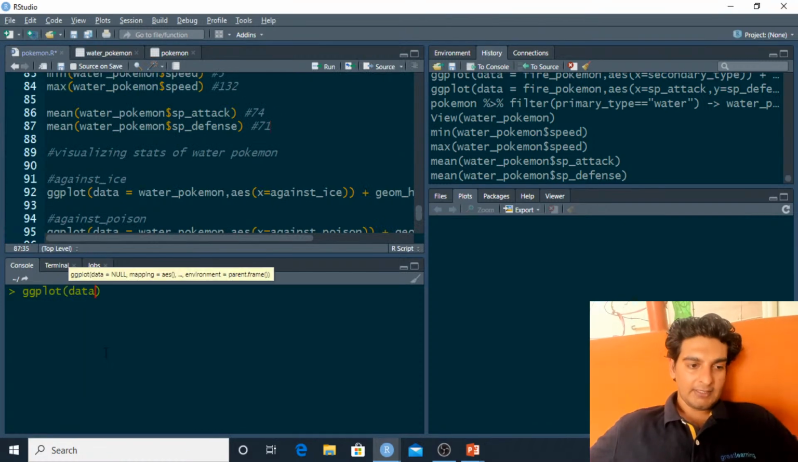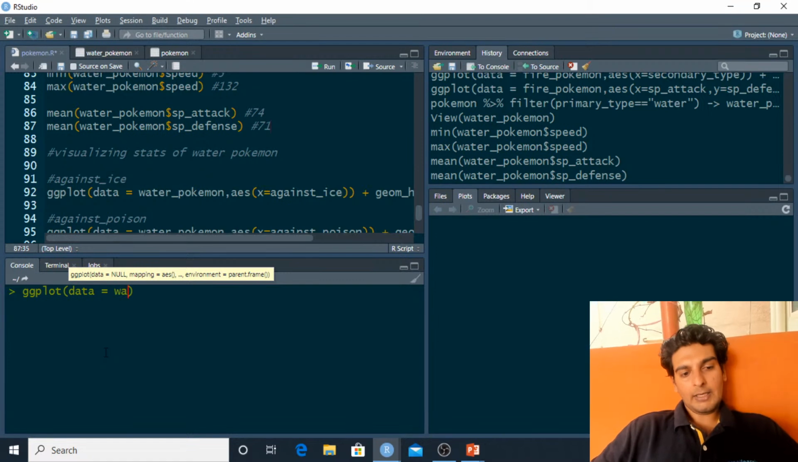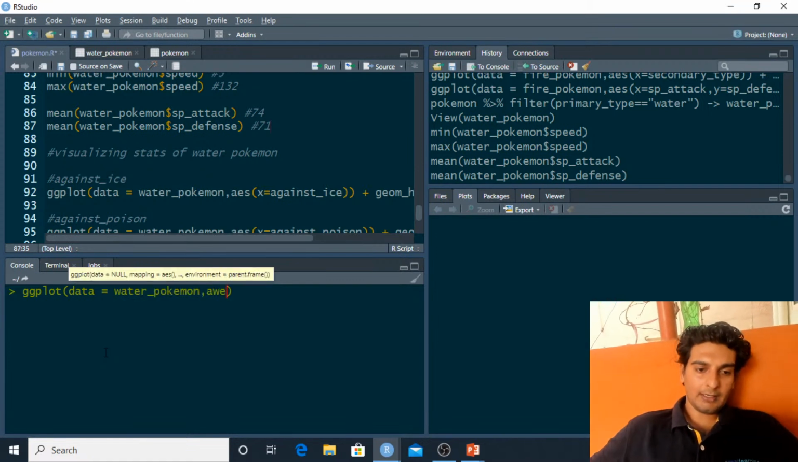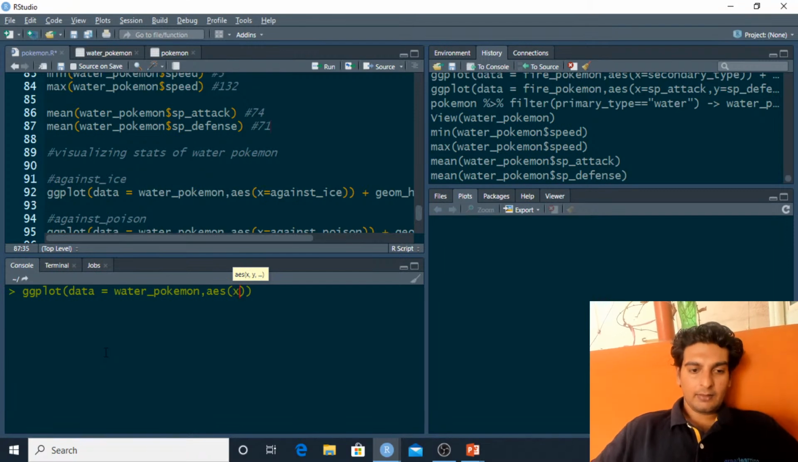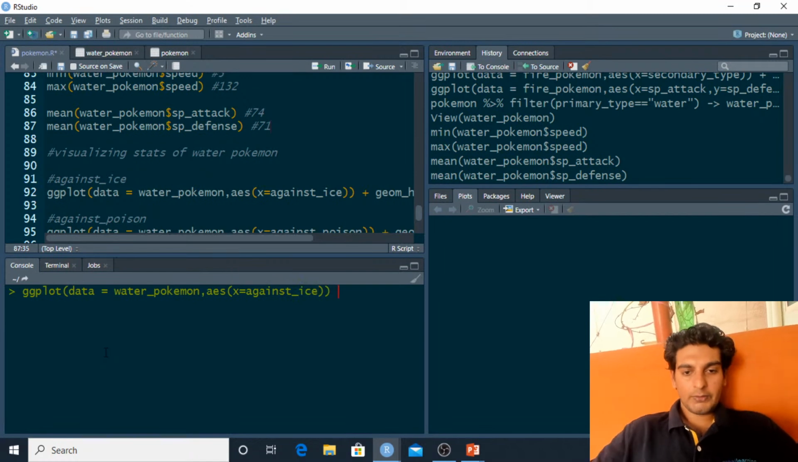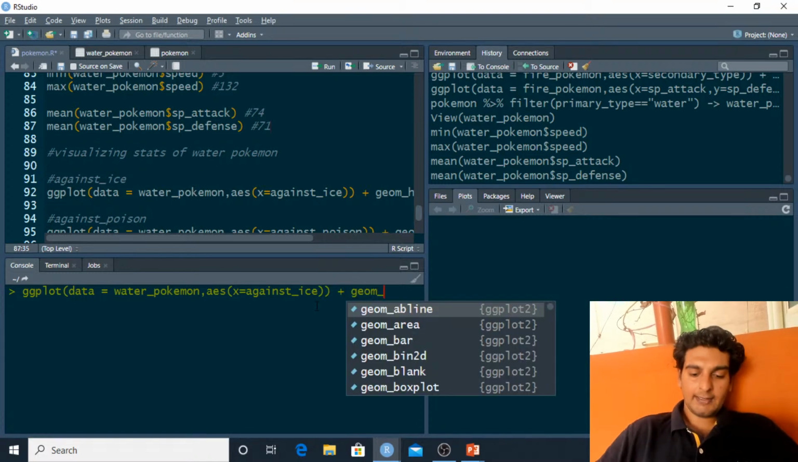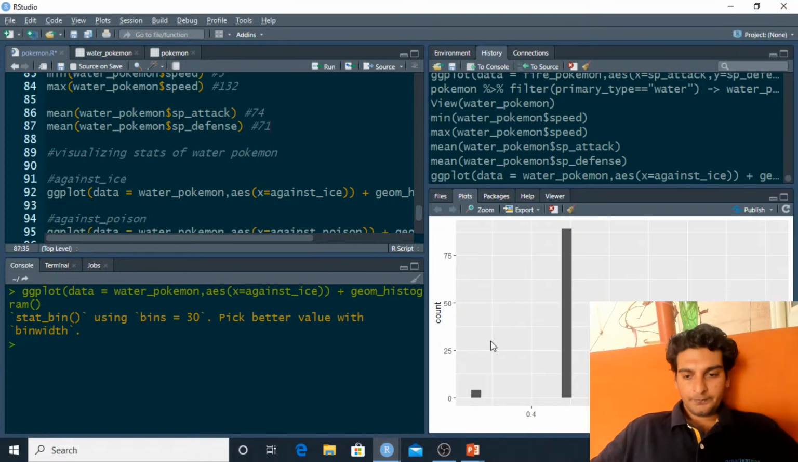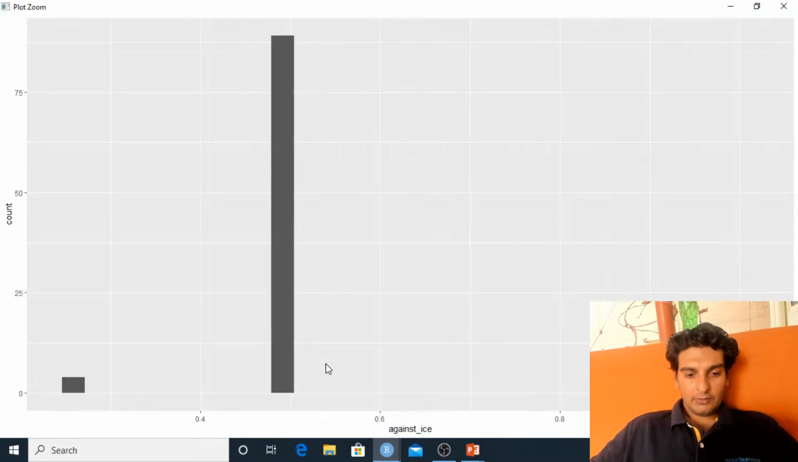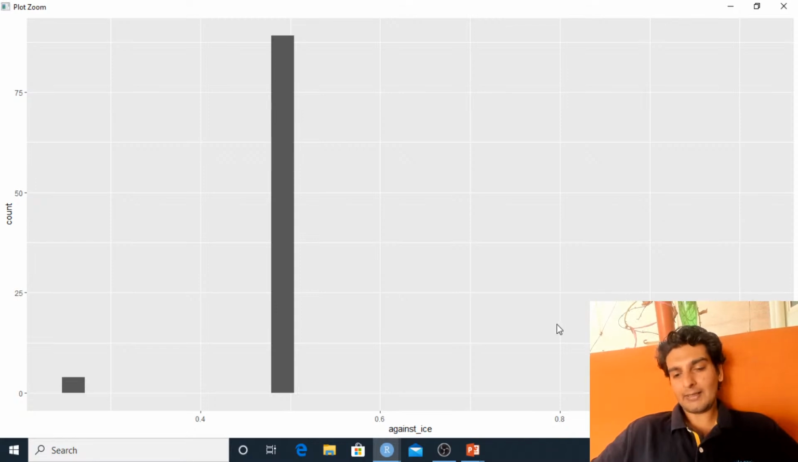So I'll have ggplot, and this time onto the data layer, I'll be mapping the water Pokemon, and onto the aesthetic layer, I'll be mapping the against ice column onto the X aesthetic, and I'll go ahead and make a histogram out of this. So here I'll use geom histogram, and as you guys see over here, it seems that we've got around 80 odd water Pokemons whose rating against ice is 0.5, and there are very few Pokemons. There are only around 20 odd water Pokemons whose rating against ice is 1.